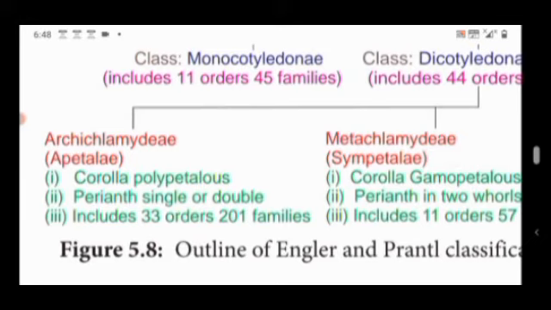Archichlamydeae, apetalae, that means absence of petals, or the petals are free. The corolla polypetalous, the petals are free. Perianth is single or double. Perianth means the undifferentiated calyx and corolla, which are single in number or double in order. It includes 33 orders and 201 families.